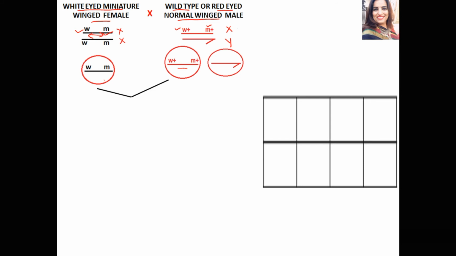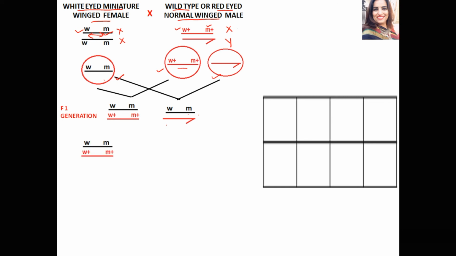If this female gamete fuses with this male gamete, it will be a female which is red-eyed and normal-winged, because these are the dominant characters. If this female gamete fuses with this male gamete, a male is obtained, and this male is white-eyed miniature-winged. So these are the F1 generation individuals.